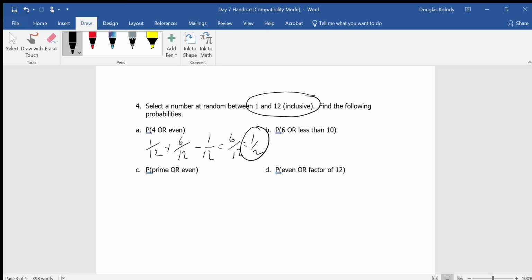Everyone, I'm going to call it right there. I believe now you have enough information to do your addition rules homework and email me with any questions that you have.